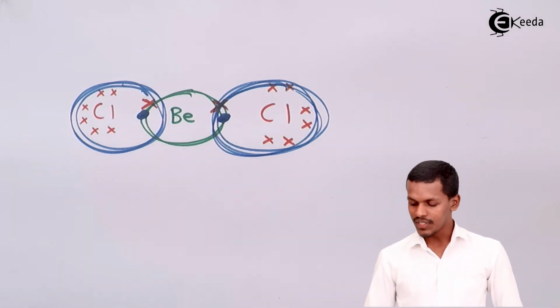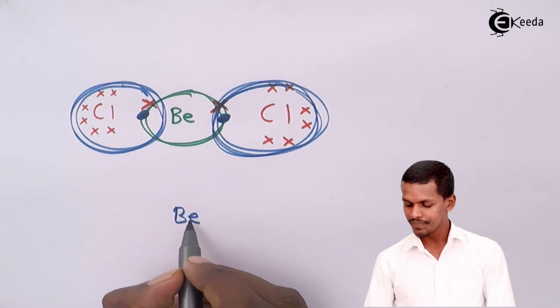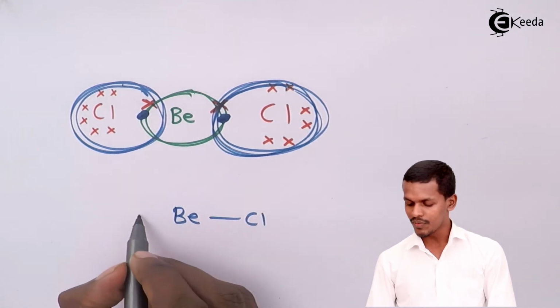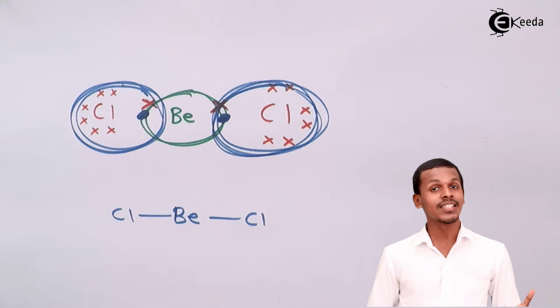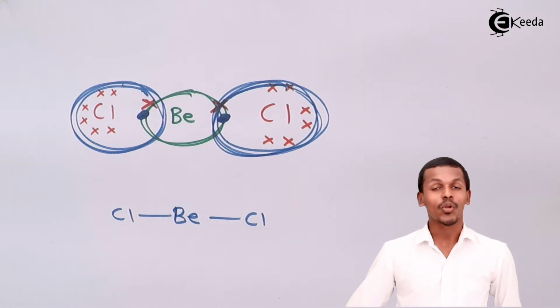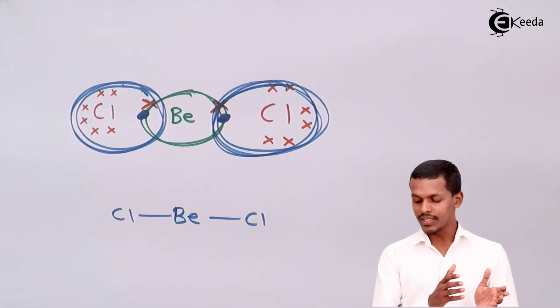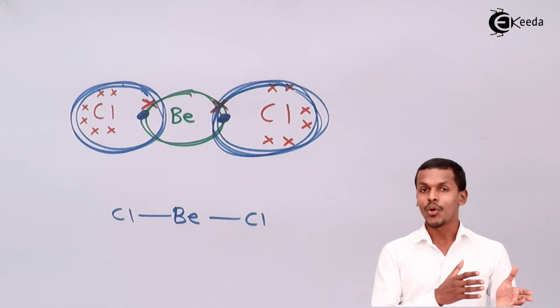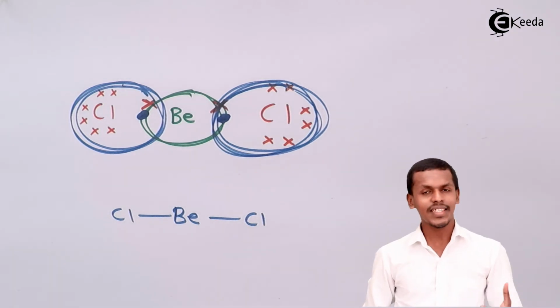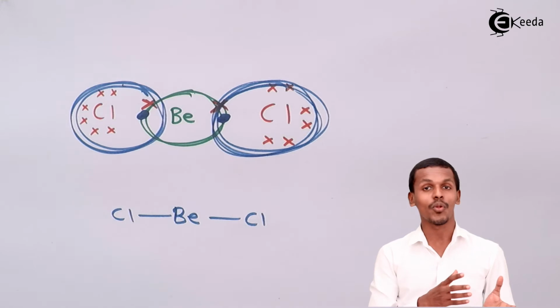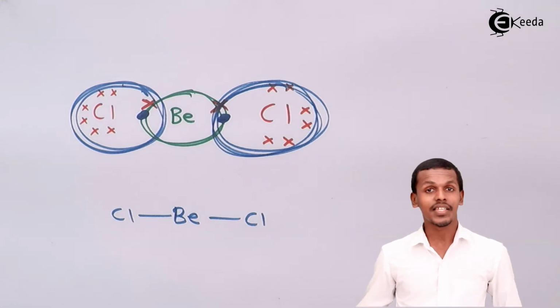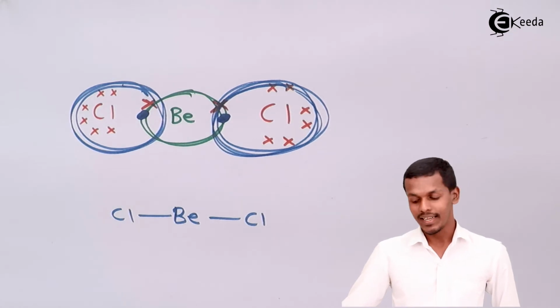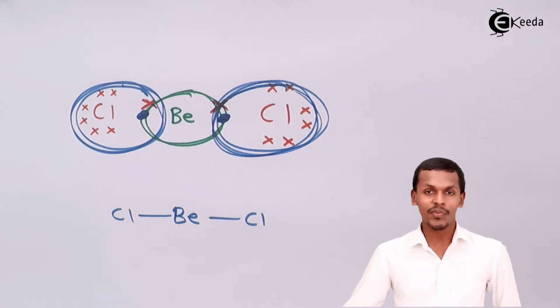That is how we could see that beryllium forms 2 bonds, one with a chlorine and another with another chlorine. So this is what has been formed. Beryllium forms the 2 bonds, and it is stable. So it has an incomplete octet, and still it is a molecule that has been formed.